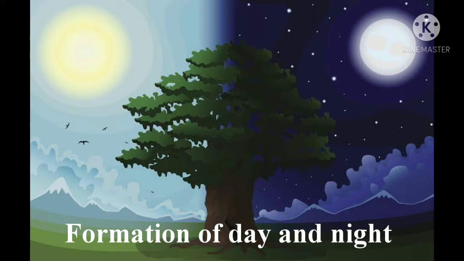Sometimes in the summer season, days are longer than nights, isn't it? And in the winter season, the nights are longer than the days. But there is a fixed periodic time, isn't it? We know it. So the formation of day and night is an example of periodic change.